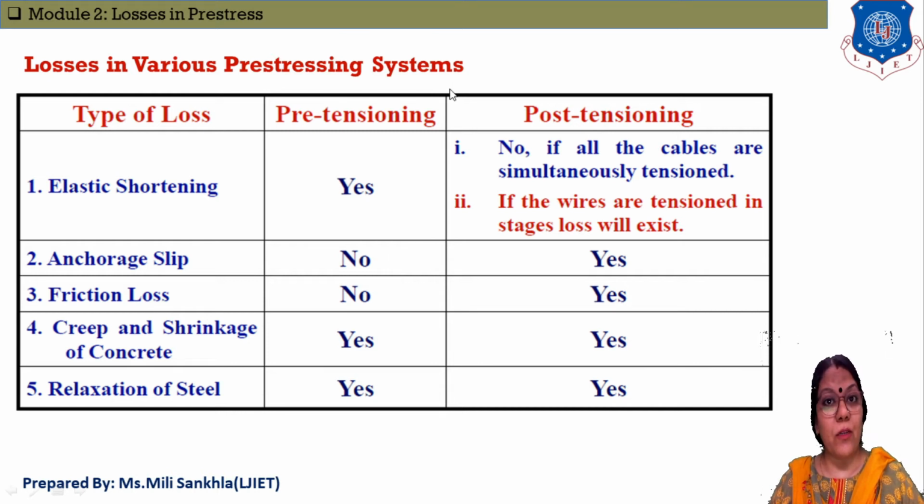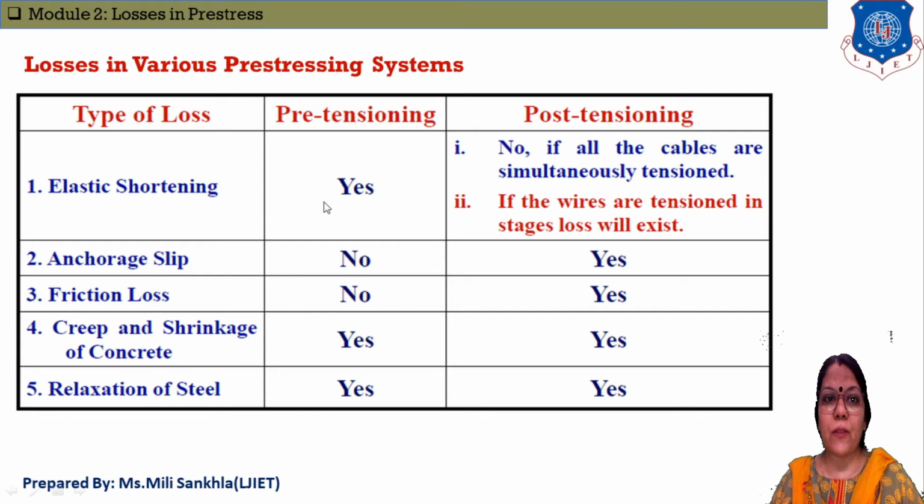Okay, in the introduction we already studied the pre-stressing system as two parts. First one is pre-tensioning and second one is post-tensioning. You know what pre-tensioning and post-tensioning are. Now these different types of losses, here we differentiate between pre-tensioning system and post-tensioning system. Elastic shortening is possible in pre-tensioning, but in post-tensioning 90% not possible. Only a 10% chance of elastic shortening after so many years. Second, anchorage slip is not possible in pre-tensioning, and it will happen in post-tensioning.